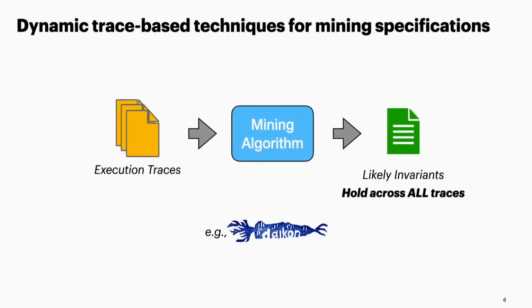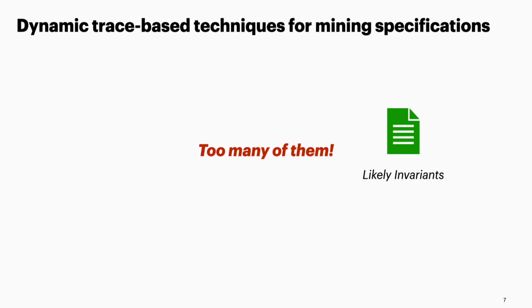To alleviate this burden, several prior studies have developed automated procedures to mine specifications from execution traces. For example, Daikon mines program invariants using program traces. These techniques produce likely invariants that hold across all the given traces, which may contain correctness conditions that the developers are looking for.